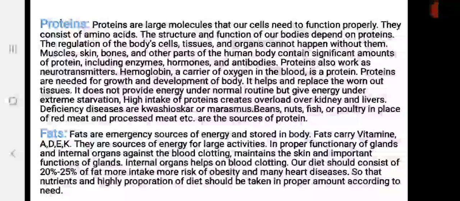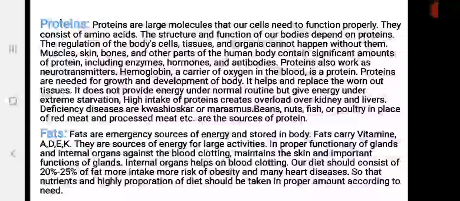Now, what is the role of protein when we take it in excess amount and when we take it in a less amount? Means deficiency of protein. Now, first, excess. When we take protein in excess amount, it may damage our kidney or liver. Or you can say, when we take protein in excess amount, it creates a problem in our kidney and liver.